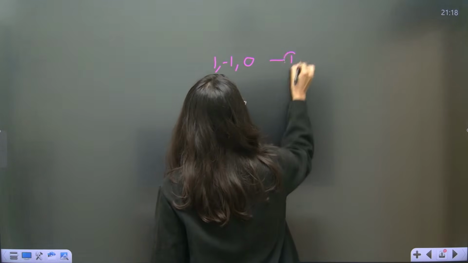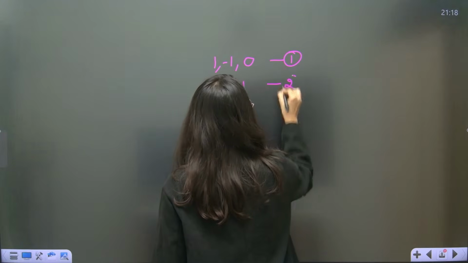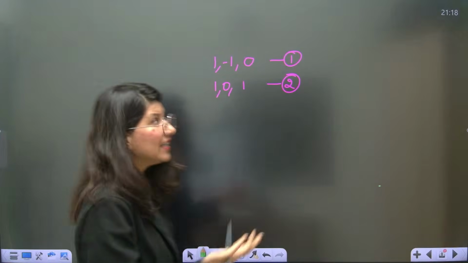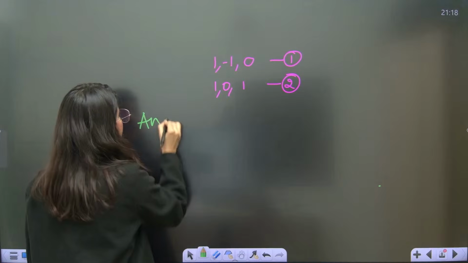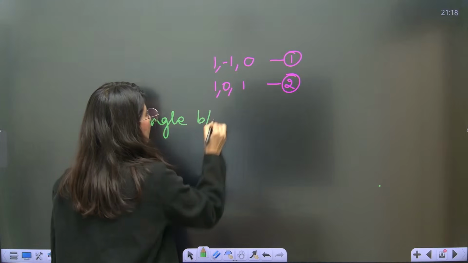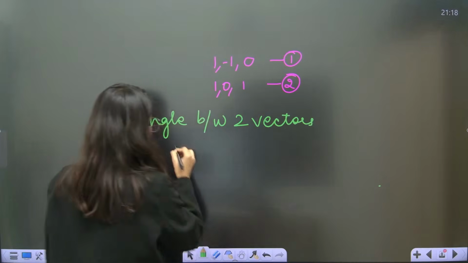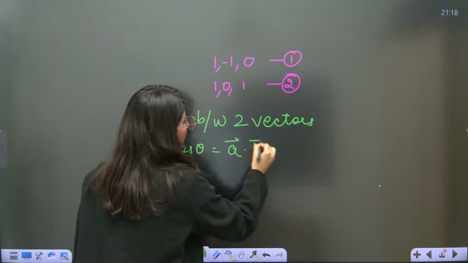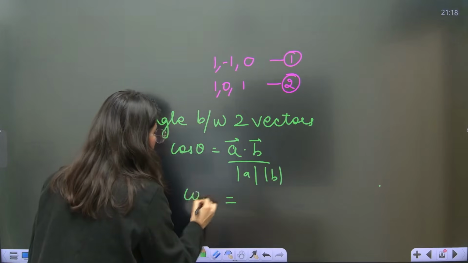The first is 1, minus 1, 0. And the second one is 1, 0, 1. Now you have got two vectors. Basically, these are two vectors only. Can you calculate the angle between two vectors? How will you calculate the angle between two vectors? Right? Cos theta is A dot B upon magnitude of A, magnitude of B. Yes, the same thing you have to perform over here.